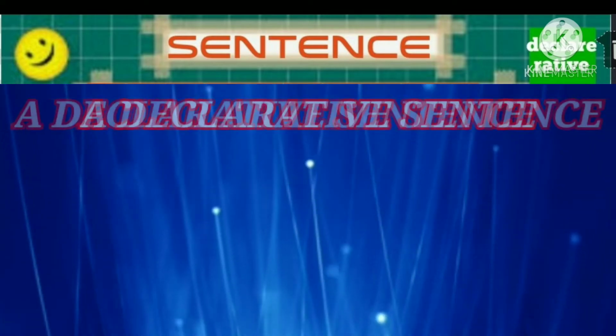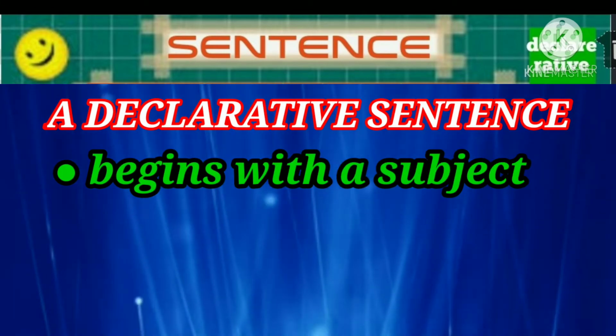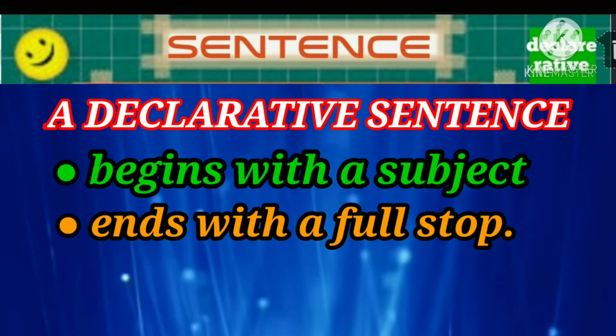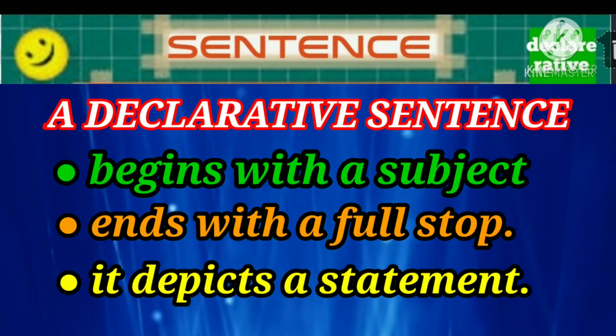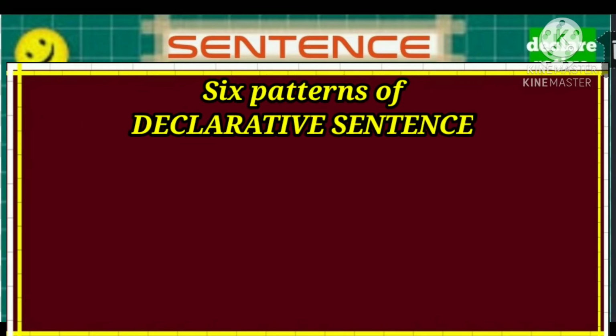A declarative sentence always begins with a subject. It ends with a full stop. It depicts a statement. Now come to different patterns of the declarative sentence. There are 6 basic patterns of declarative sentences.